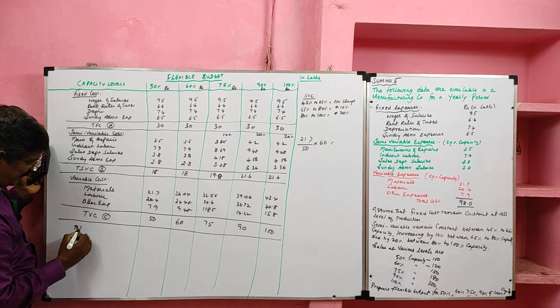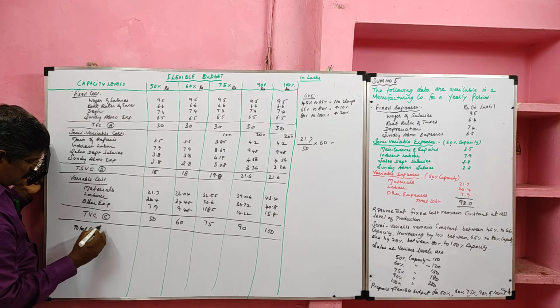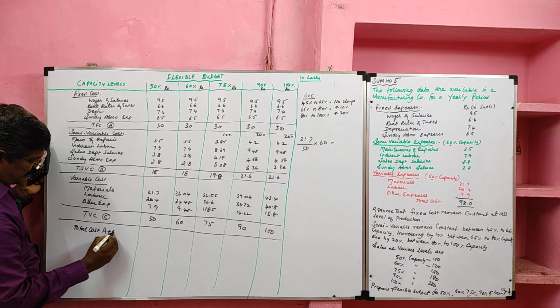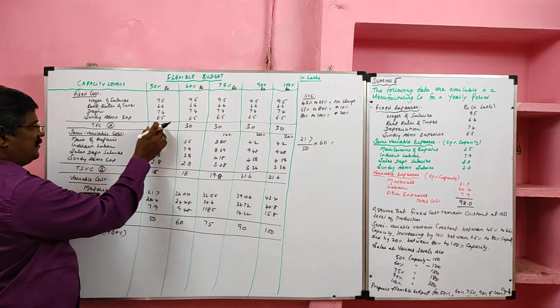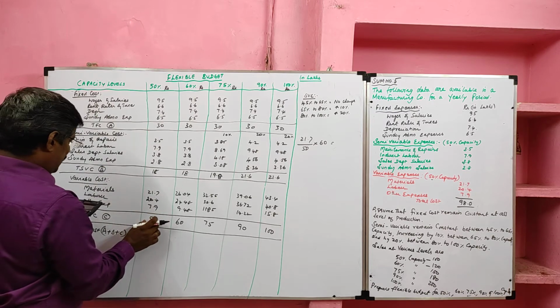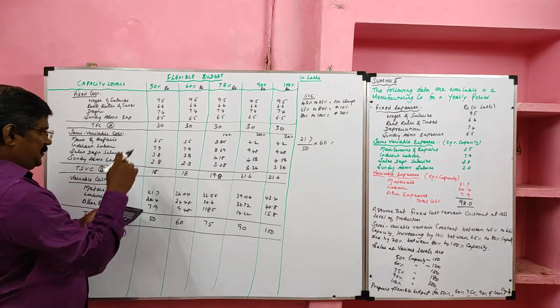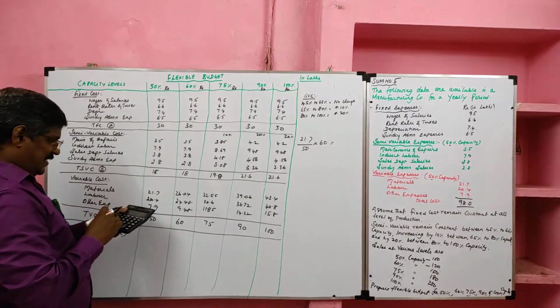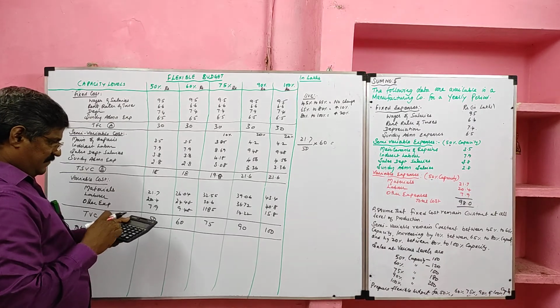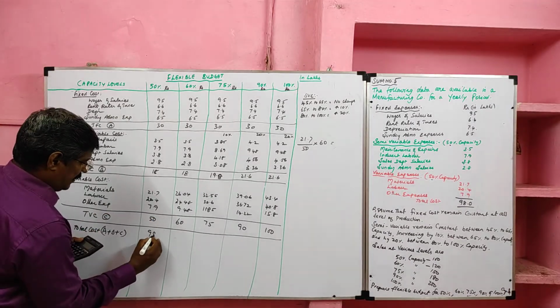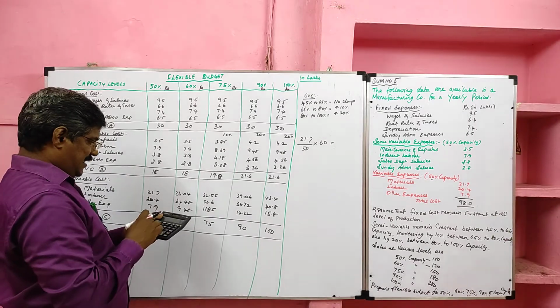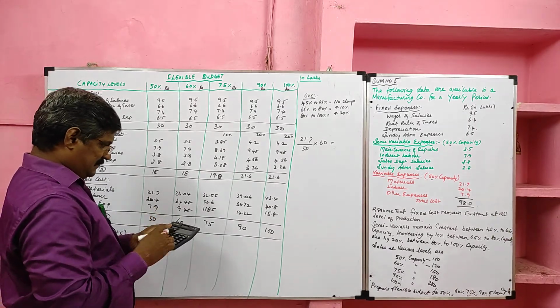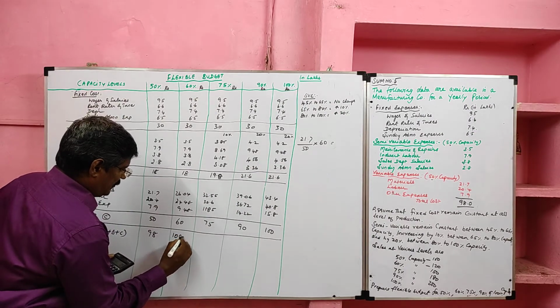Then we have to find the total cost. What is the formula? A plus B plus C. We have to add the total of fixed cost, semi-variable cost and variable cost. 30 plus 18 plus 50, 98. Here 30 plus 18 plus 60, 108.